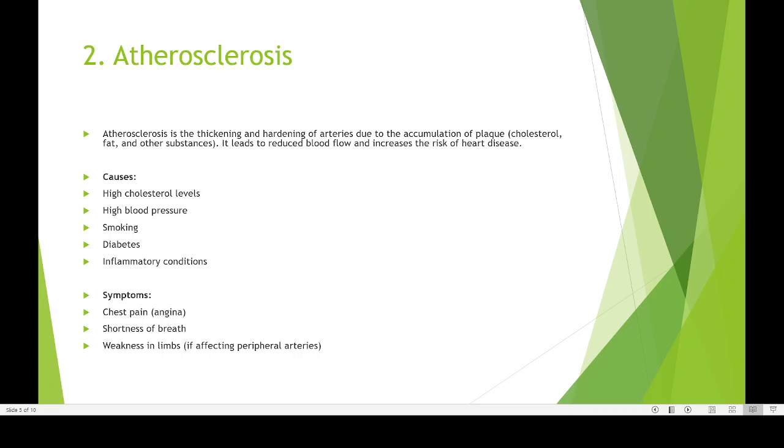So what are the symptoms of atherosclerosis? There can be heart pain or chest pain, which is popularly known as angina. Angina is a heart disease. Then shortness of breath. You may not be able to breathe properly, especially when you are climbing or walking. Then weakness in your limbs. When you are walking, you feel that your legs are not very strong, very weak, and you are going to fall. All this can be a sign of peripheral artery disease and also contributes to atherosclerosis.